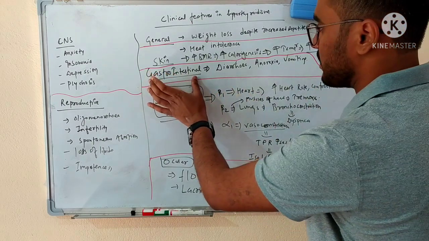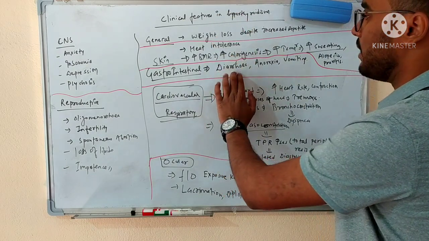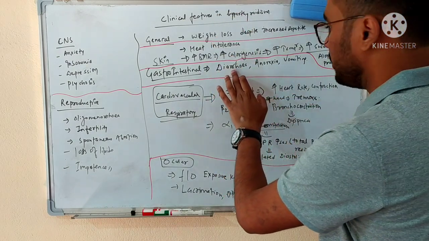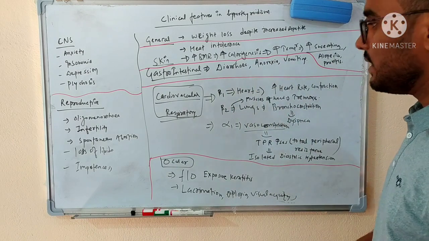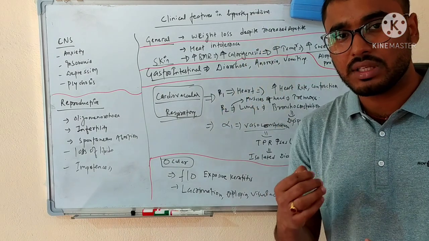body. In the gastrointestinal system, the thyroid hormones also regulate the GI motility. If the level of thyroid hormone increases, they will increase the GI motility, which will ultimately lead to diarrhea, anorexia, and vomiting. In the cardiovascular and respiratory system, thyroid hormones have a sympathomimetic type of action.